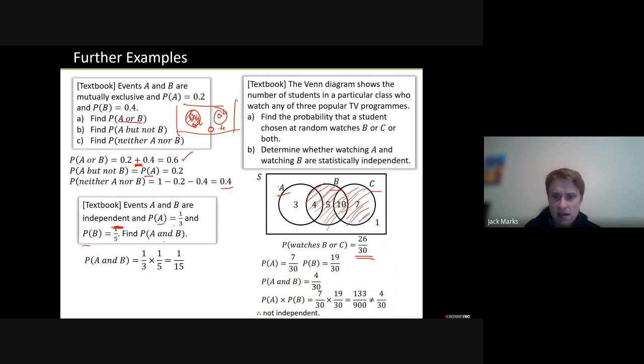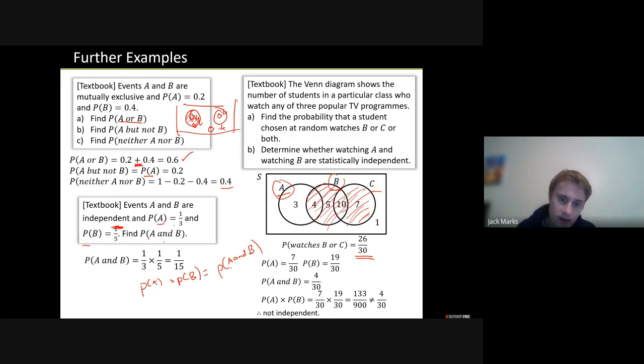Determine whether A and B are statistically independent. So this is a question about independent events. Notice the Venn diagram. There's nothing special going on with the Venn diagram. Kind of looks pretty regular for A and B. If they are independent, what does it mean? It means that the probability of A times the probability of B should be equal to the probability of A and B. Can we get any of that from the diagram?